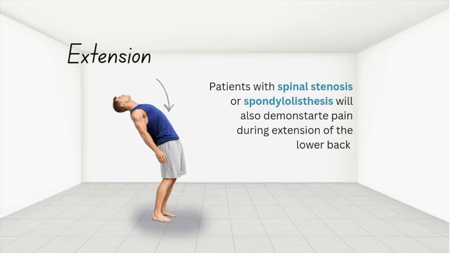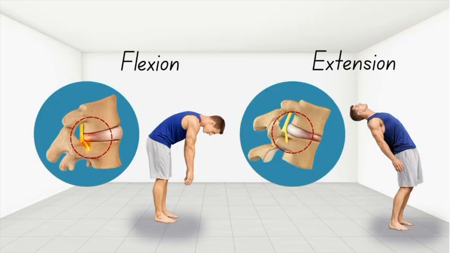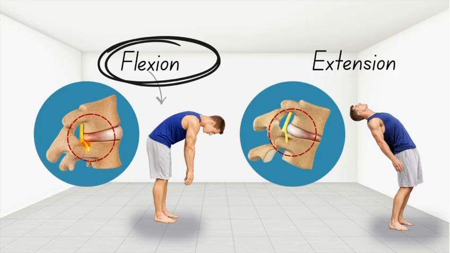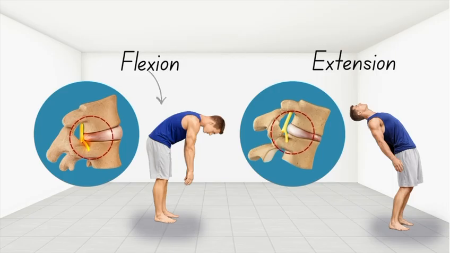Because of the pain suffered during extension of the spine, people suffering from spinal stenosis get relief from leaning forward. Extension decreases the foraminal area and pinches the nerve. Flexion increases the foraminal area and relaxes the nerve and relieves the nerve from pressure.